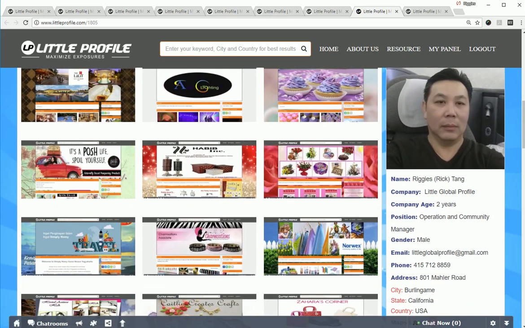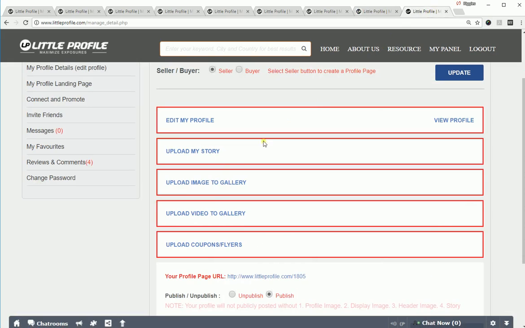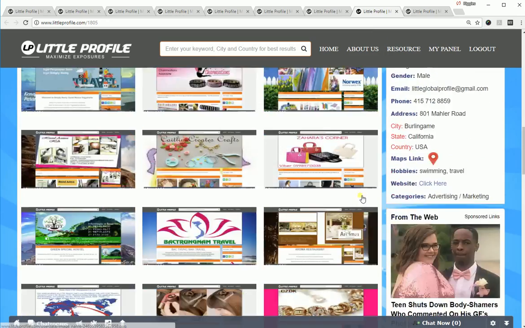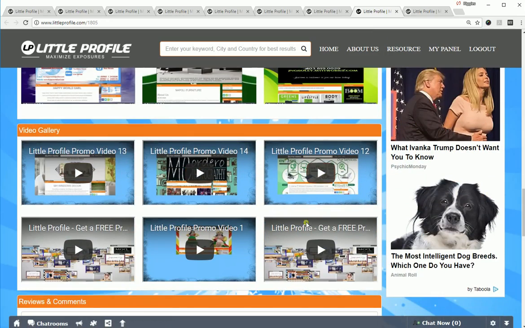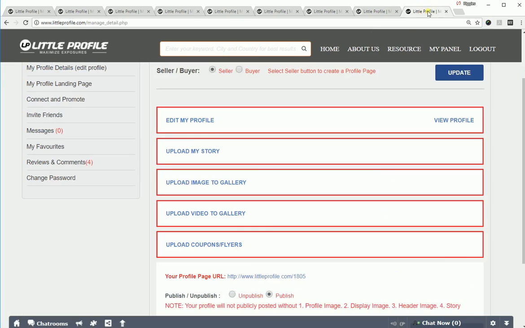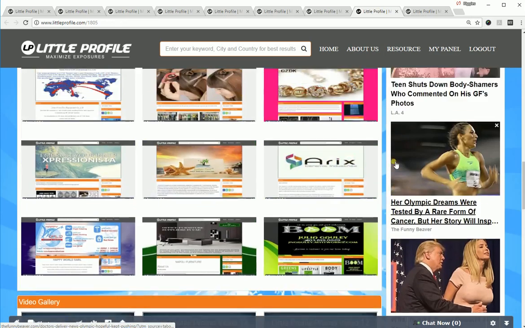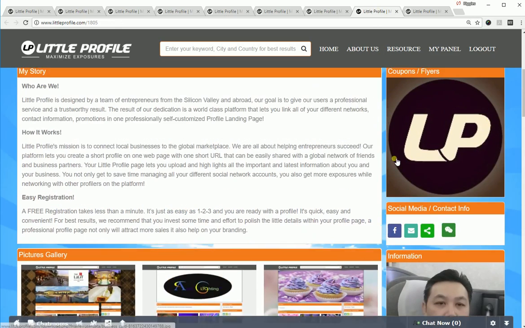These are the image gallery right here. Upload videos over here, and upload your coupons or flyers. If you have any promotion, it will display right over here.